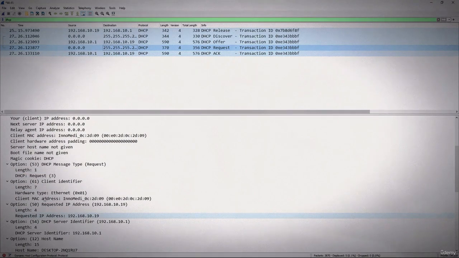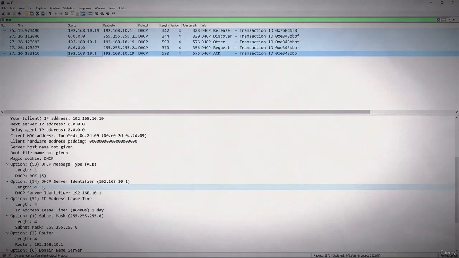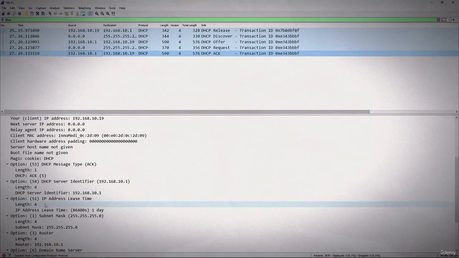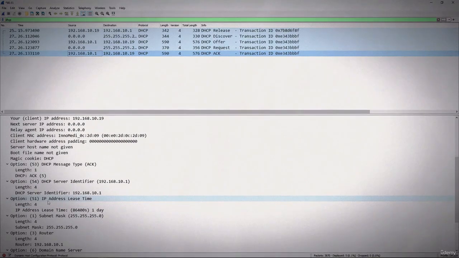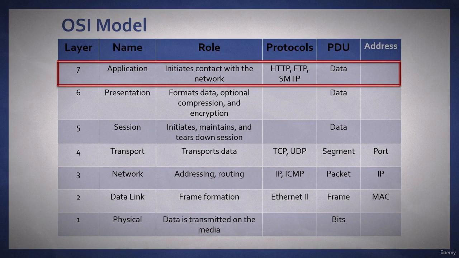Well, sure. So the server responds with the final step in the DORA process by sending an acknowledgement, and now I am sending my reply, and again the same transaction ID, and here we say your client IP address is .19. File Transfer Protocol resides at the application layer of the OSI model.